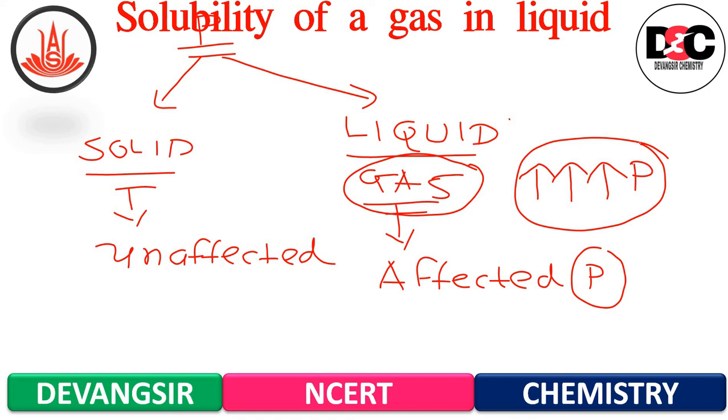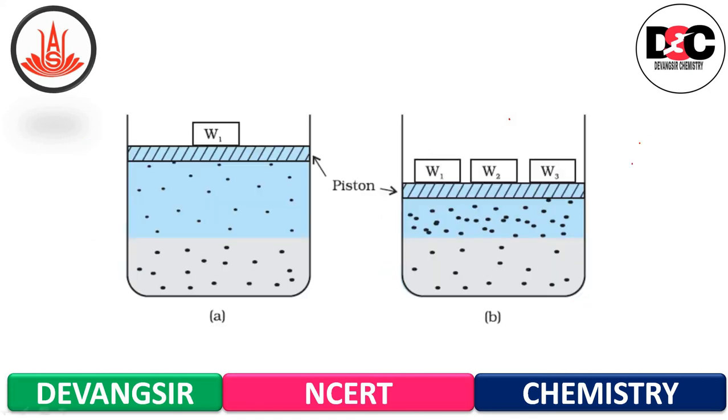Now the next one, that is the solubility of gas in liquid. We'll take one example, that oxygen dissolves only to a small extent in water. But this much amount of O2 is going to help aquatic life.